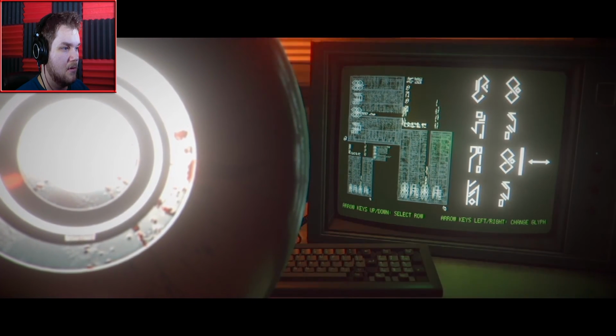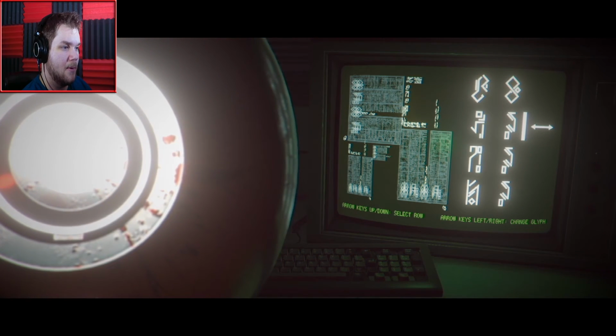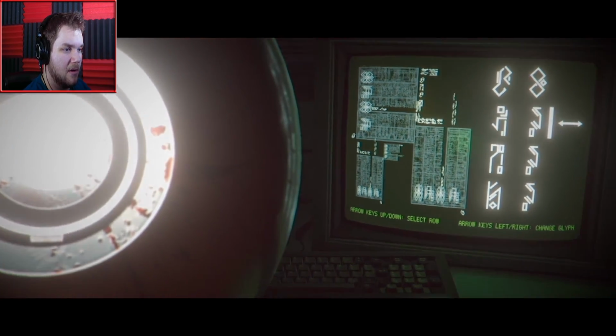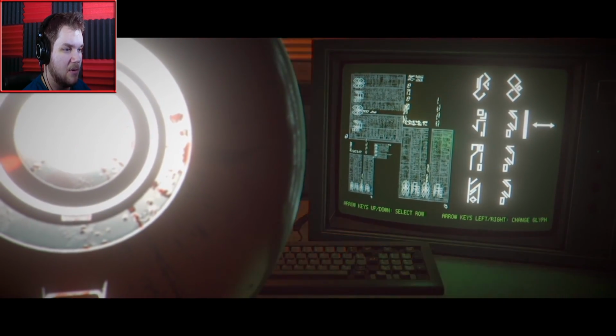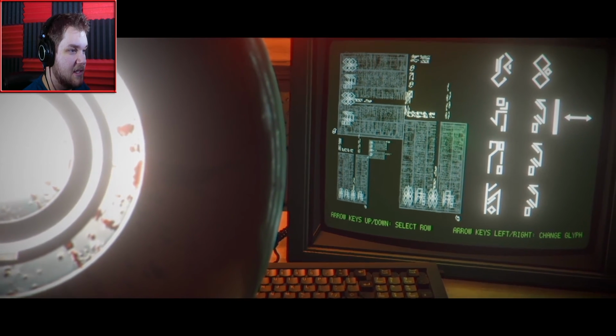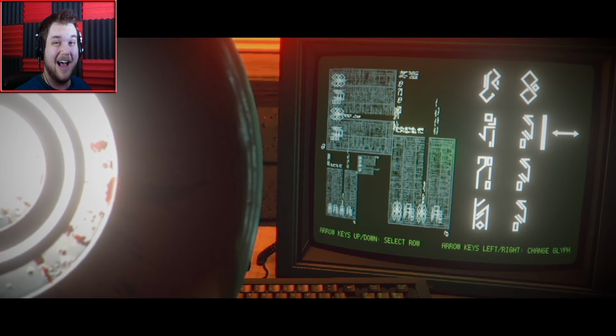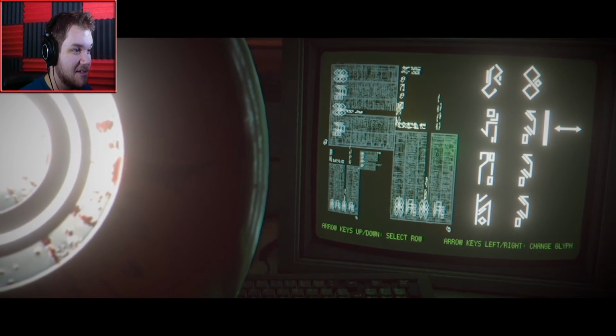So we'll make it that one. But we still have two other symbols we gotta look for. We got this one and this one. Fuck, this is hard. I'm gonna have to really look at my monitor here, so I might be kind of off camera for a second. So sorry.